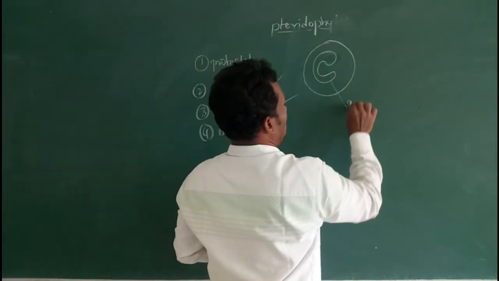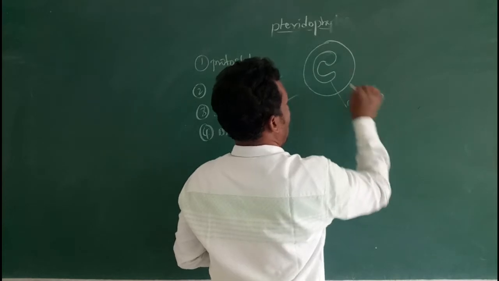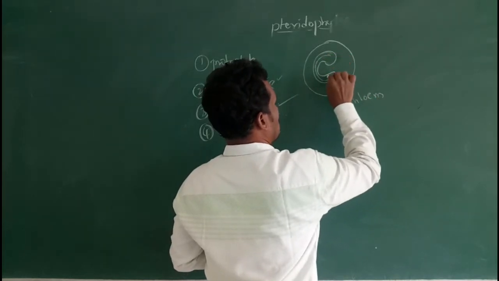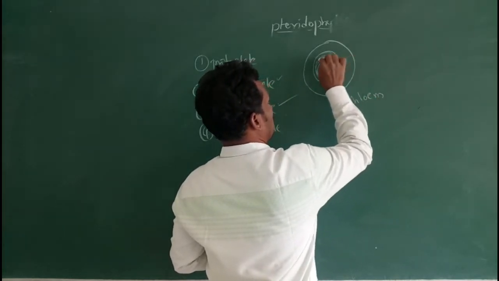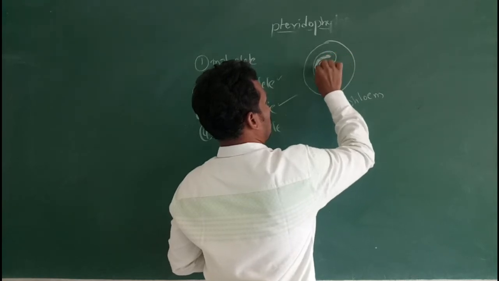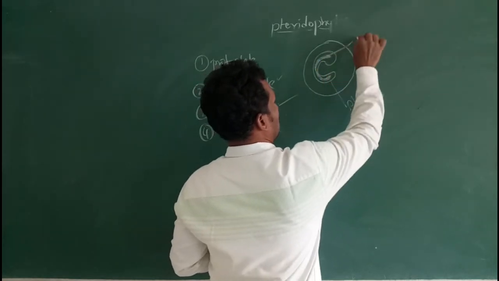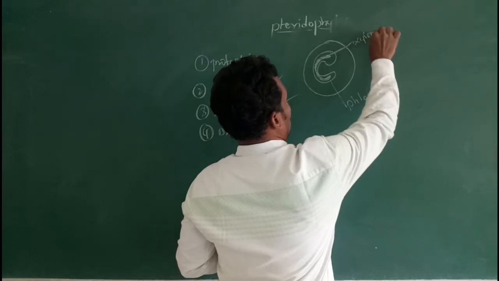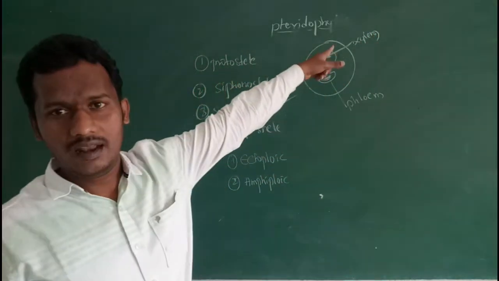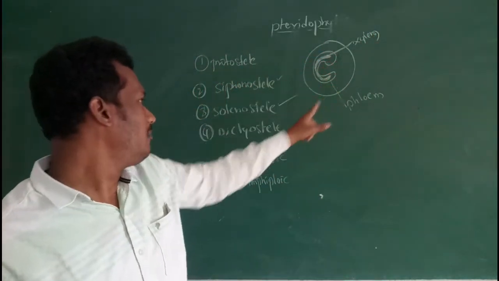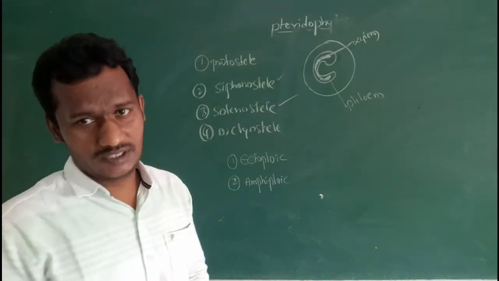So it is phloem, then xylem, pericycle, endodermis and cortex. This is called the solenostele.